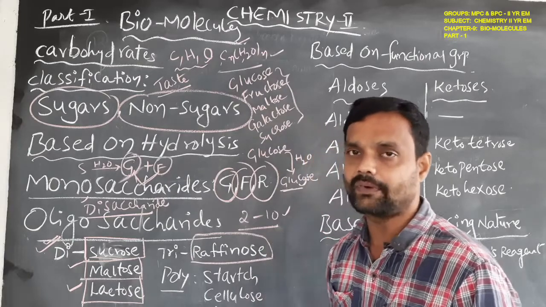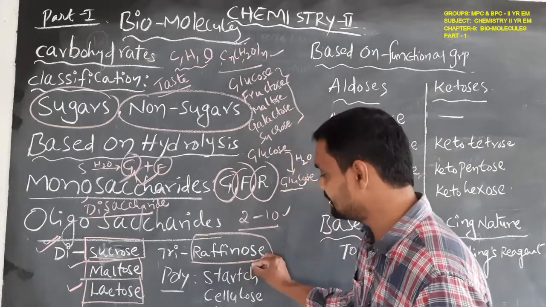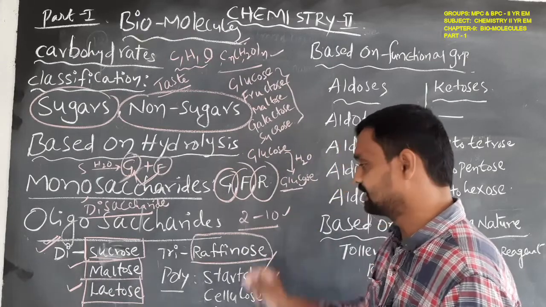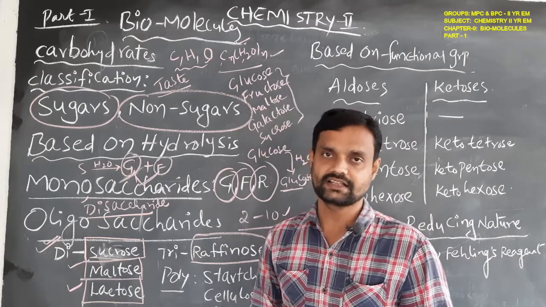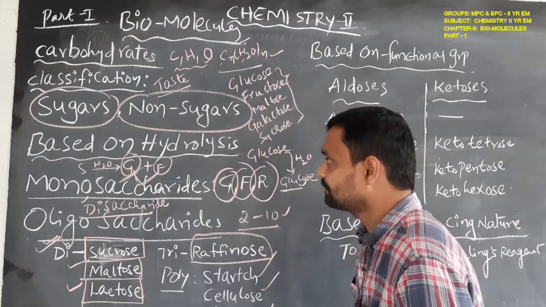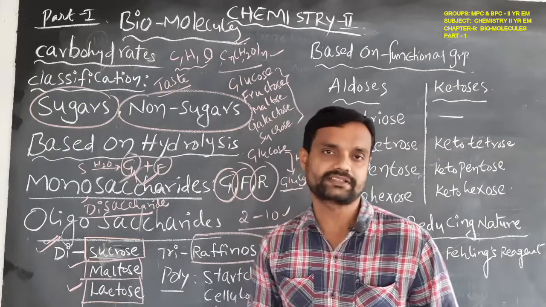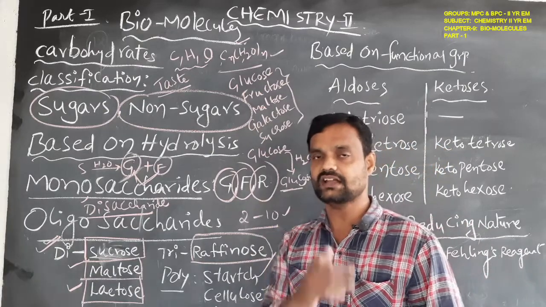That is called polysaccharides. Examples of polysaccharides are starch, cellulose, and glycogen. So this is the classification of carbohydrates based on their hydrolysis capacity. Okay, students, based on their taste: sugars and non-sugars.